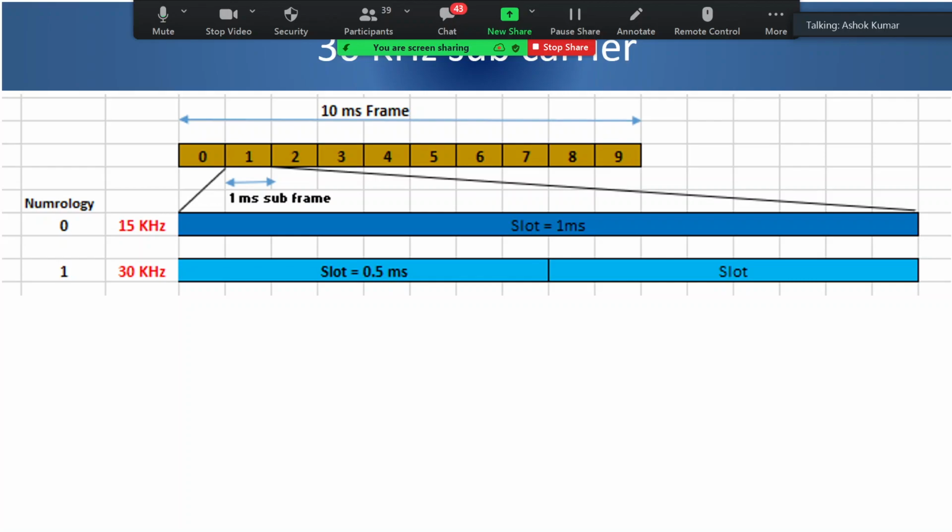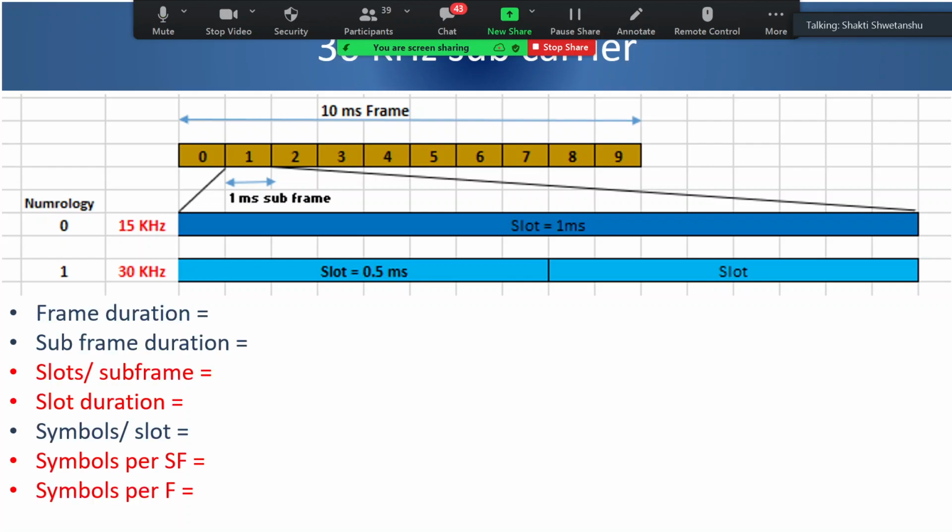So there will be a single slot duration, but there is no simple calculation like we are doing for all these parameters. So we will do that after this frame structure. I have a session on, I think I have already shared the slides on cyclic prefix and also the timing unit. So along with that we will calculate symbol duration. Okay, so let's try to fill this.